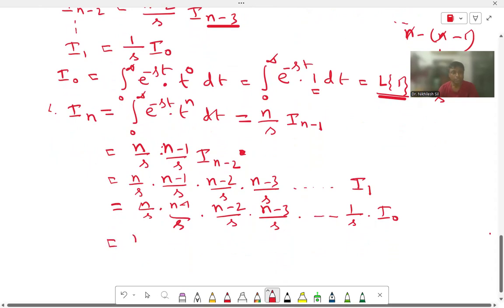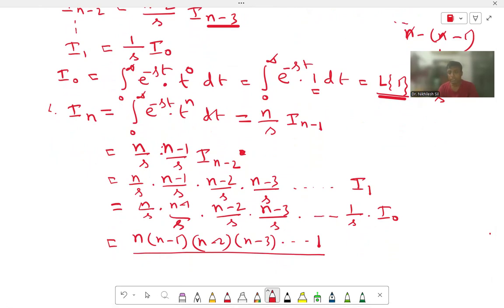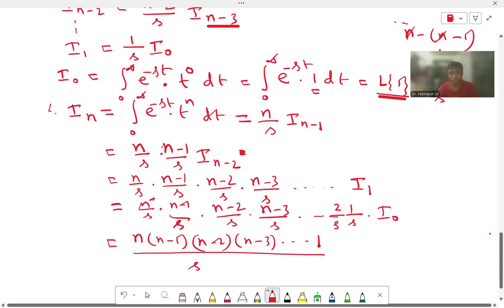So this becomes n into n minus 1 into n minus 2 into n minus 3 into dot dot dot into 1 divided by, how many s are in the denominator? There exists s to the power n. Why? Because n number of s is there. When it is 1, we are getting one s. When it is 2, the previous term is 2 by s, so we are getting 2 s. And when it is n, we are getting n number of s. So it becomes s to the power n.